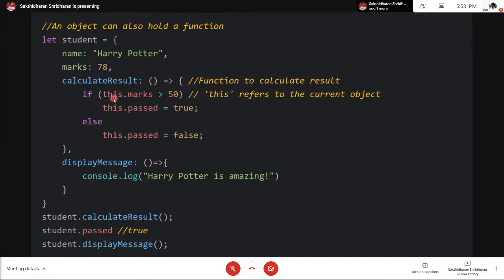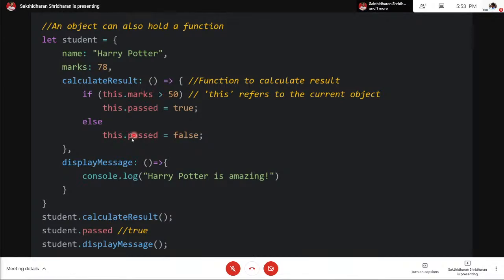So here, what it does is simple. If this dot marks is greater than 50, where this refers to the object student here, so this dot marks refers to the marks 78. So if this dot marks is greater than 50, then set this dot pass to true. If there is an attribute pass, then set it to true. If there is not, then create a new attribute and assign the value true. If the marks are less than 50, assign the pass attribute to false.